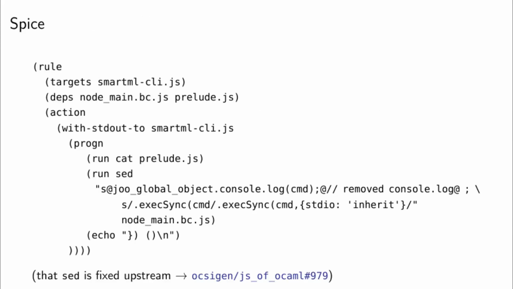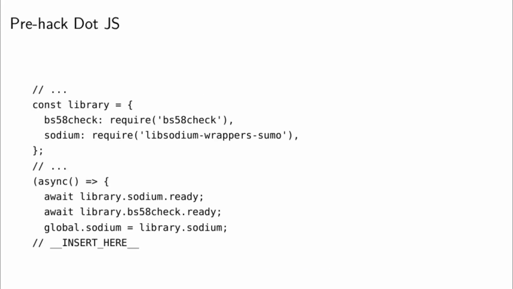So let's see how this thing is made, with a beautiful Dune rule that uses cat and sed to be the linker of the output of js_of_ocaml. Well, the call to sed will be removed once we integrate the next version of js_of_ocaml. It will be cleaner. So let's look at what that prelude.js looks like. It's about 100 lines of requiring NPM packages and then doing that weird async hack to make sure that those libraries are initialized when the js_of_ocaml process takes over. There may be cleaner ways of doing this.